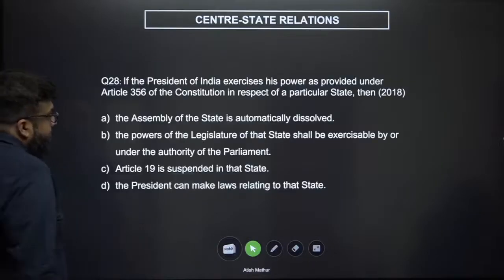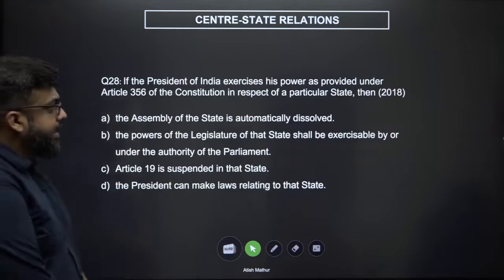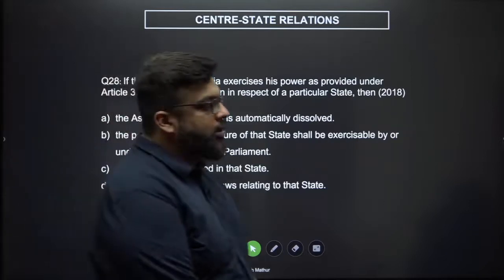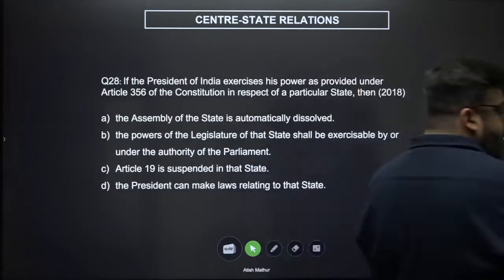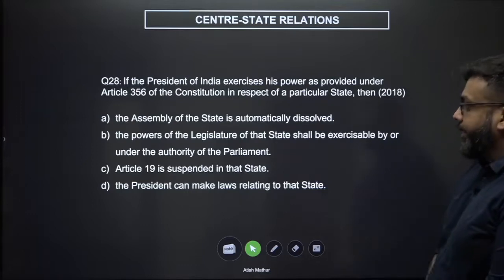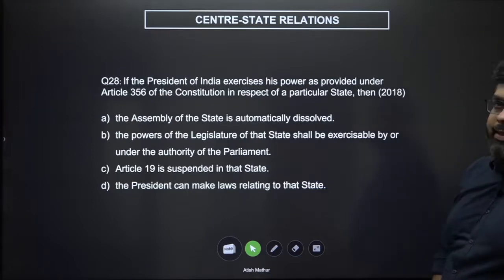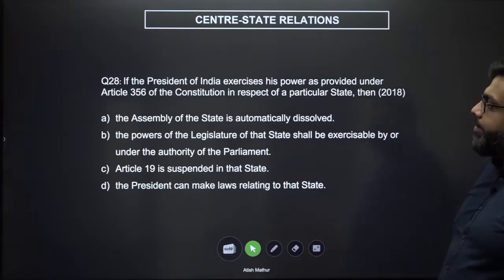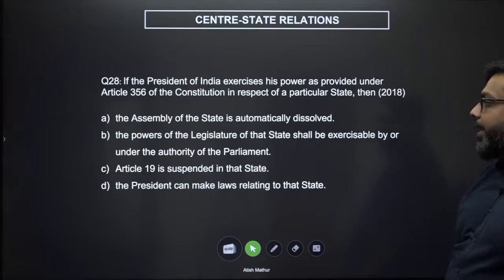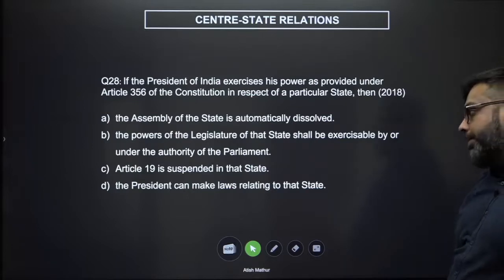Next. If the President of India exercises his power as provided under Article 356 of the Constitution in respect of a particular state, then what happens if 356 is exercised? The assembly of the state is automatically dissolved. The powers of the legislature of the state shall be exercisable by or under the authority of the Parliament.